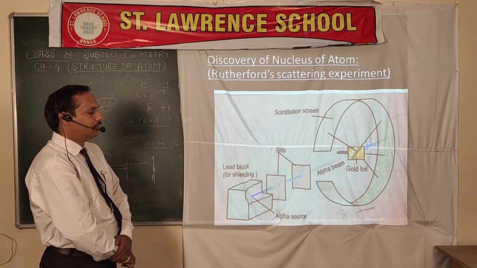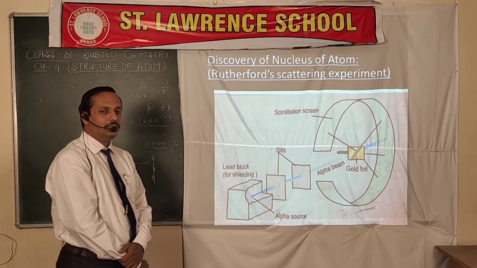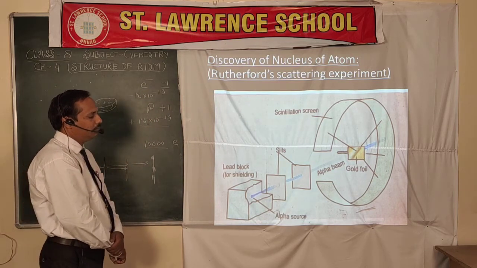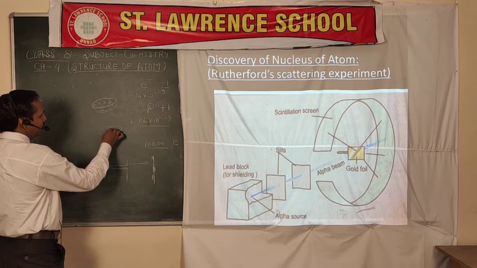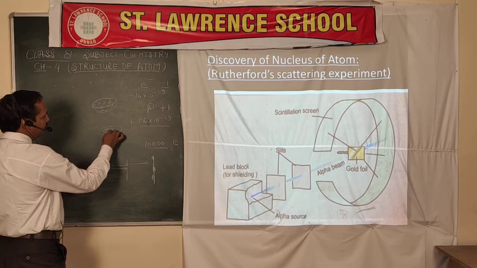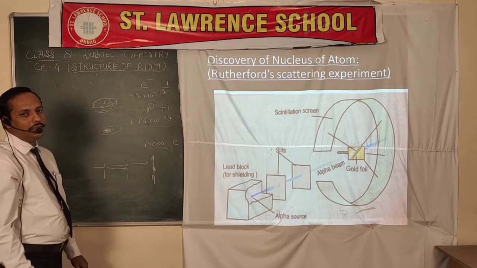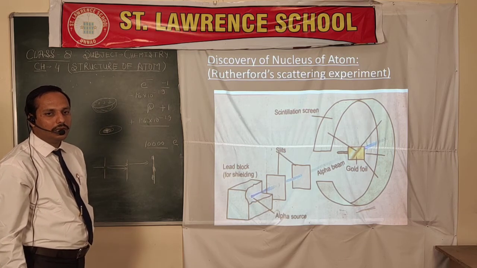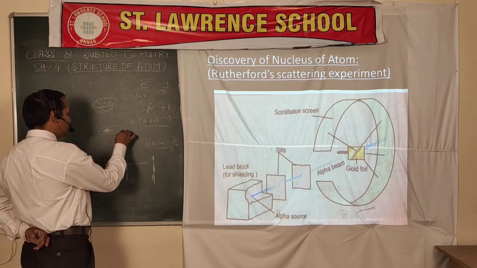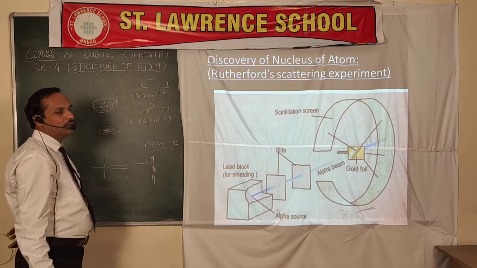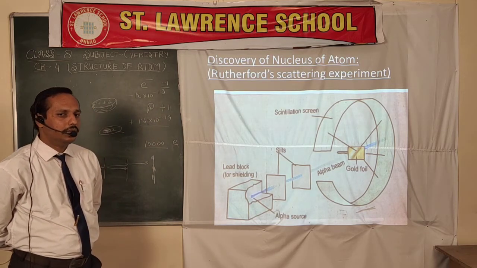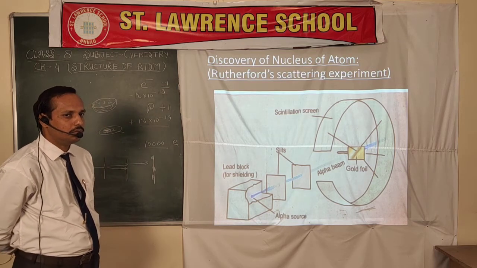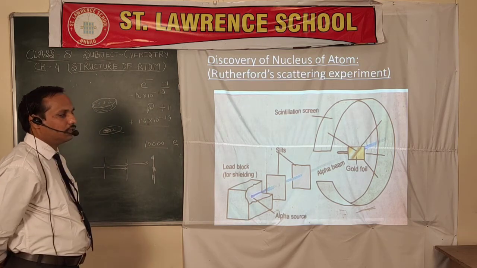Due to that, he said that there is something solid in between the atom. So later on, he said there is some particular positively charged part inside the atom, and he termed it the nucleus. So the atom has one nucleus, which was discovered by Rutherford, and it is positively charged.